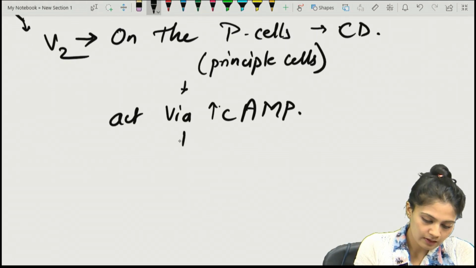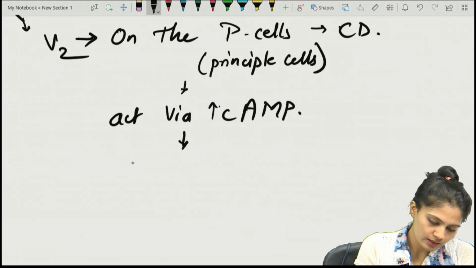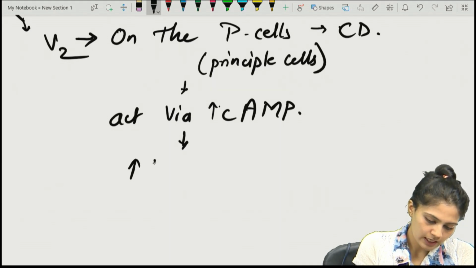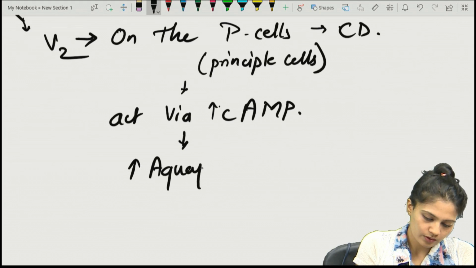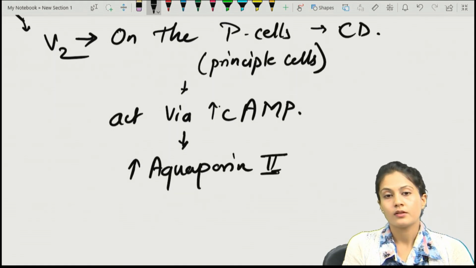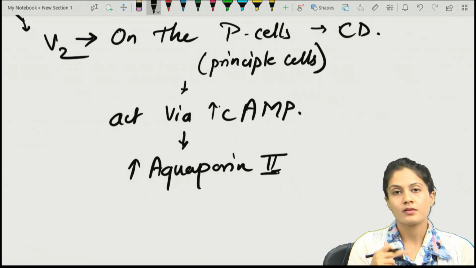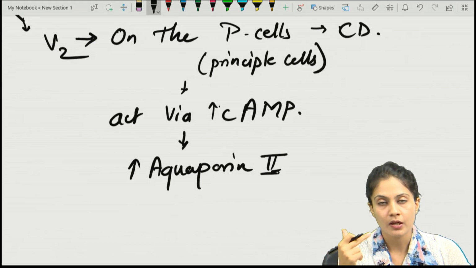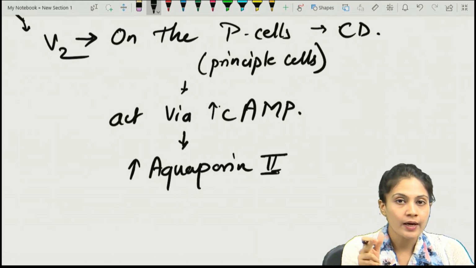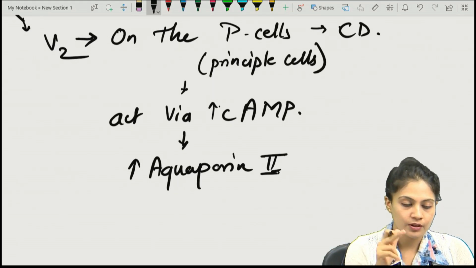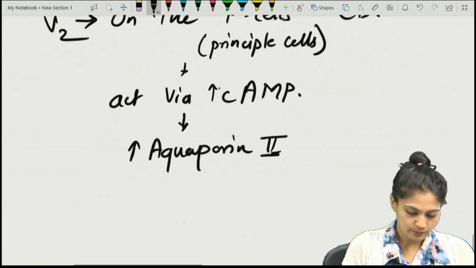There will be an increase in aquaporin 2. This is one type of protein which increases when there is an increase in cyclic AMP in the P cell via the release of ADH on the V2 receptors, right?